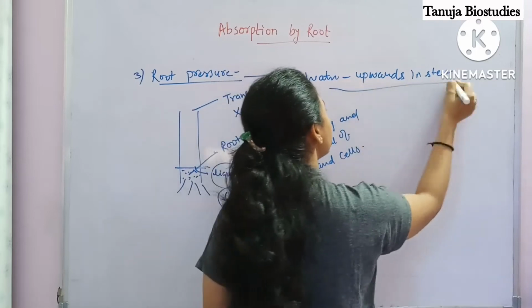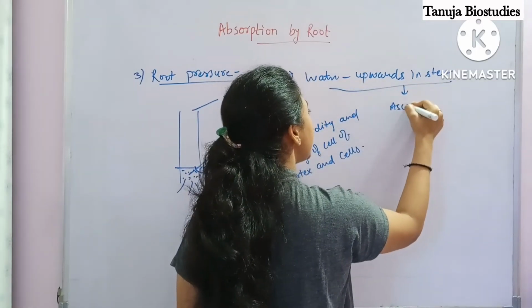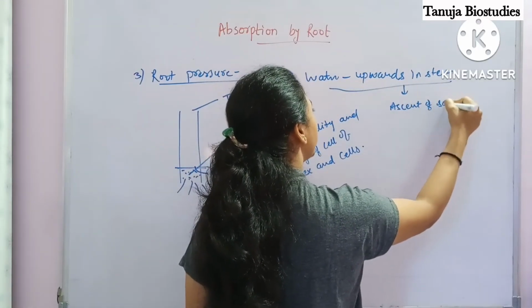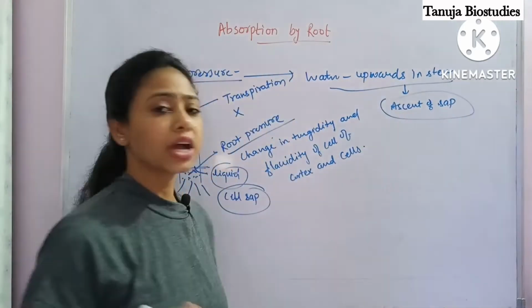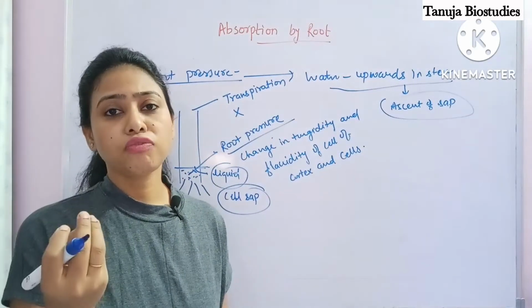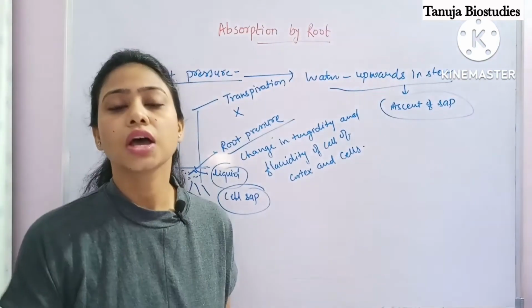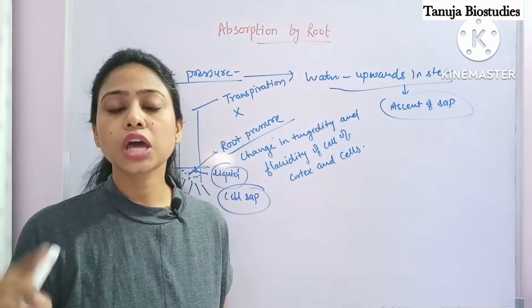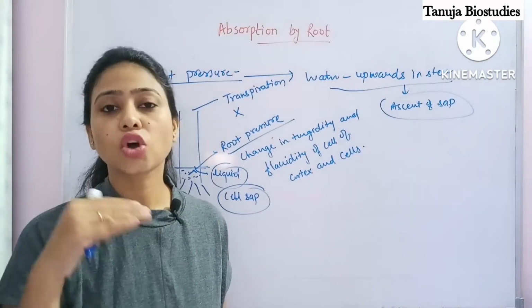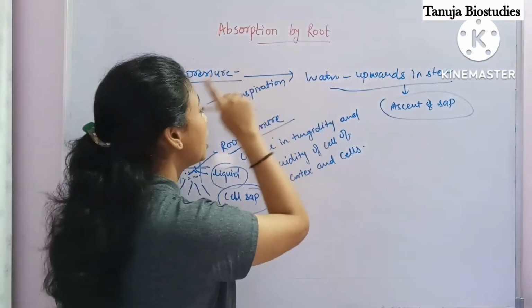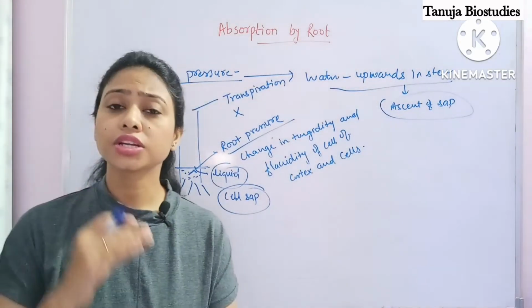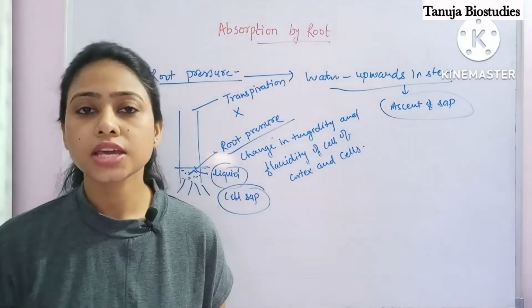This phenomenon is also known as ascent of sap. Okay, what do you mean by ascent of sap? That is the upward movement of water in the stem due to root pressure or due to some other force. That is called ascent of sap, traveling of sap. So due to root pressure, water is going in the upward direction in the stem.